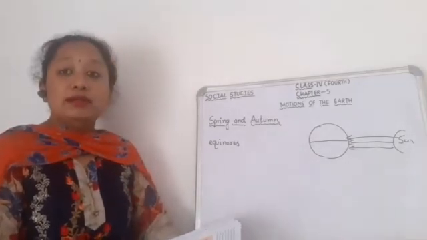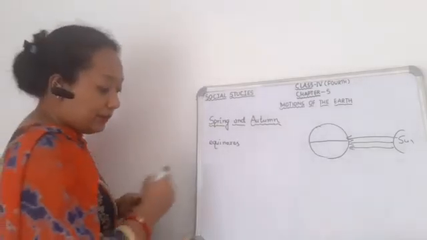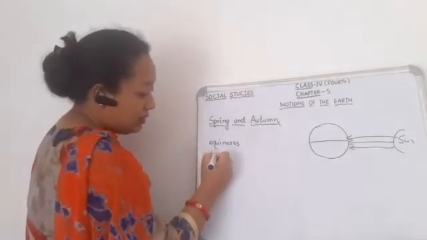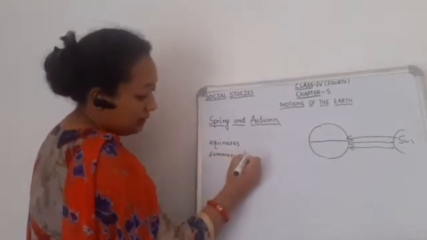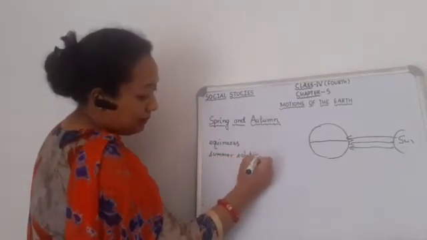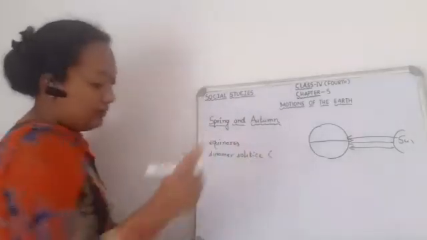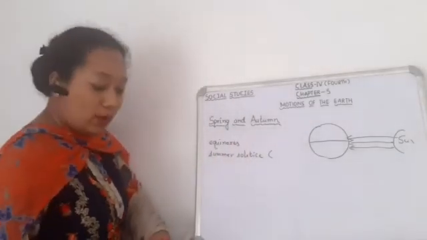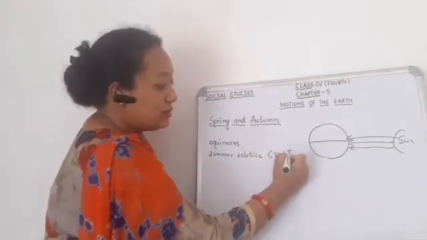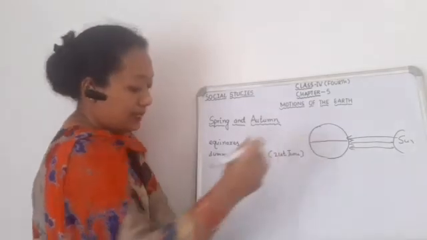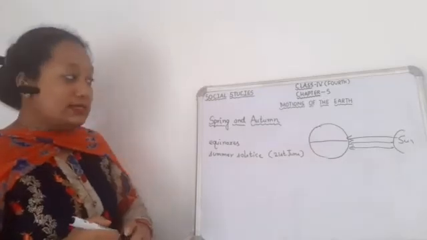Now in the northern hemisphere, summer solstice: the northern hemisphere has the longest day on 21st June. On 21st June, the northern hemisphere has the longest day.